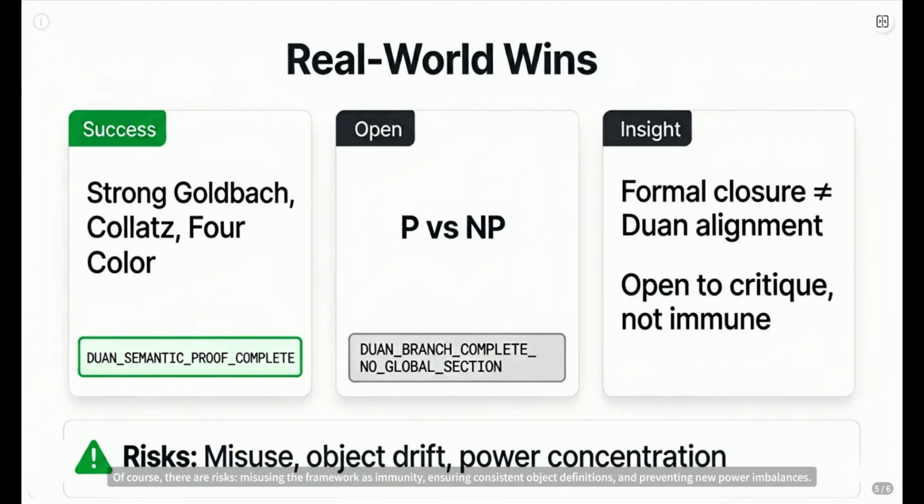Of course, there are risks: misusing the framework as immunity, ensuring consistent object definitions, and preventing new power imbalances. But the core idea is powerful, a higher dimensional atlas embracing multiple local views.